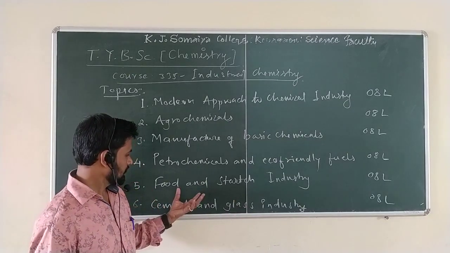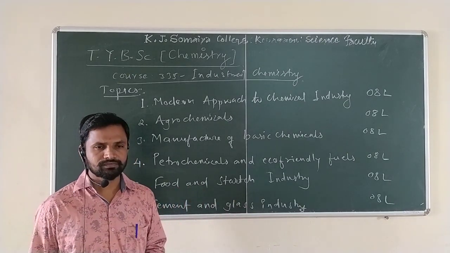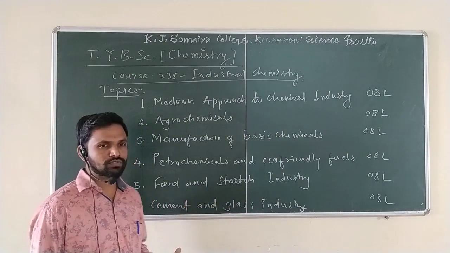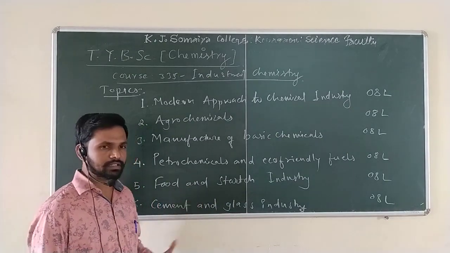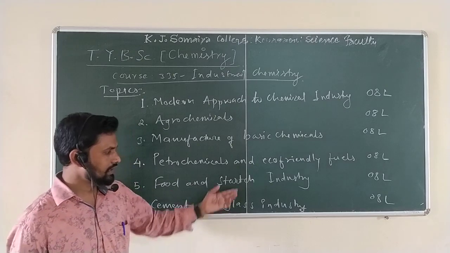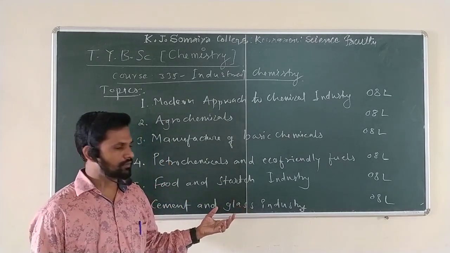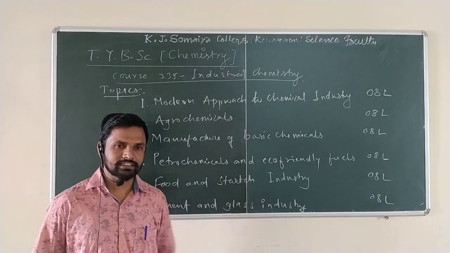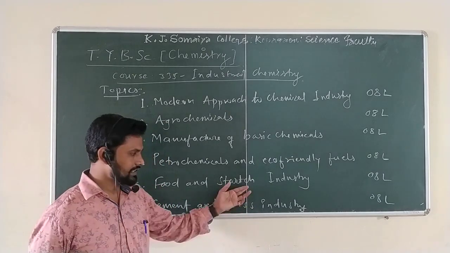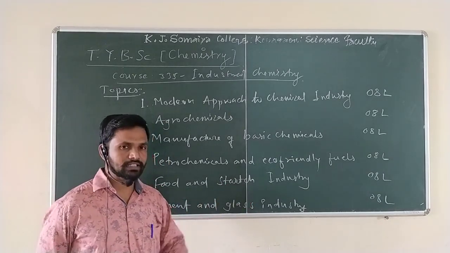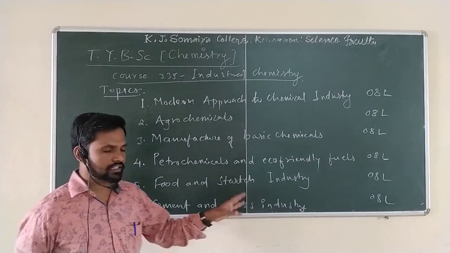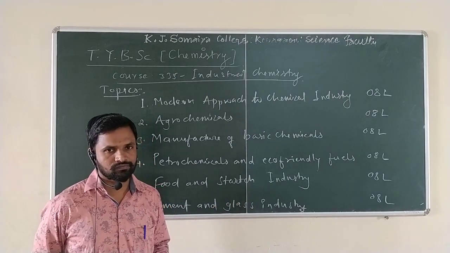What are the techniques for food preservation? Different components for food preservation, for the food industry as well as the starch industry. Starch is also the same. Which type of starch is there? How can starch be synthesized? What is the basic raw material? All these things we are going to study in the food and starch industry.